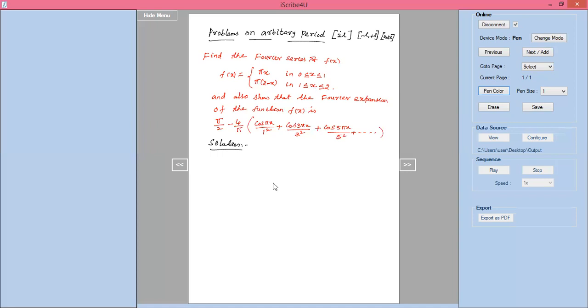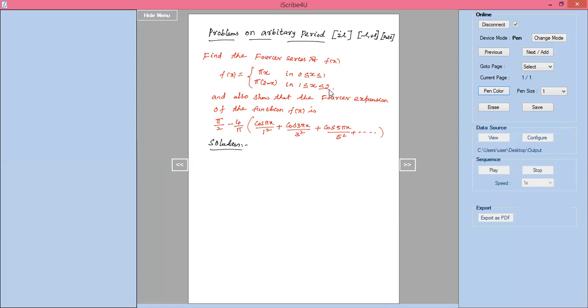First, whenever the given interval is an arbitrary interval, how do you identify it? If numbers come without pi, not minus pi to plus pi or 0 to 2 pi, but if it comes 0 to 1, 1 to 2, 0 to 2, numbers will come, then I can say that it is an arbitrary interval.